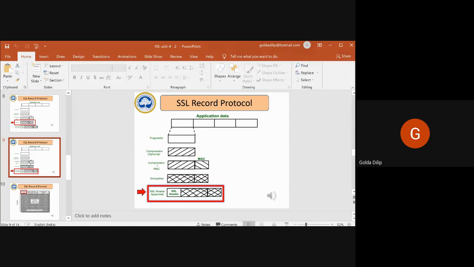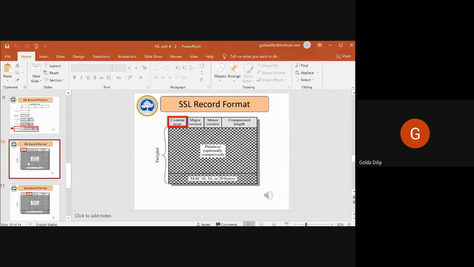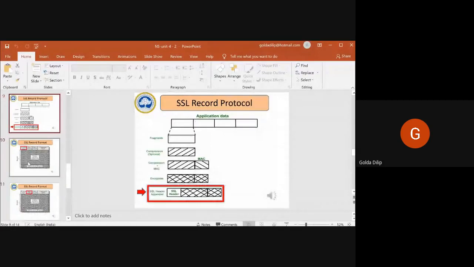This is a record format. The header will also have some fields, like the version and the content type, and whether it is a major version or a minor version. So many fields are also there as a part of your header. So that's regarding your SSL record protocol.